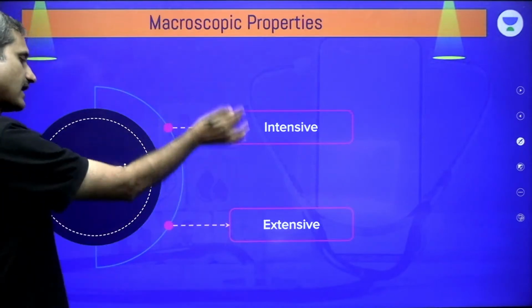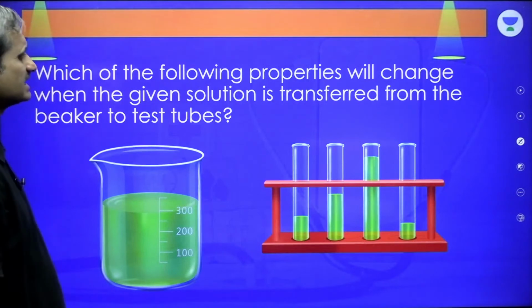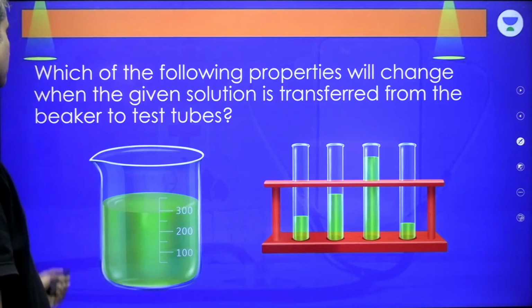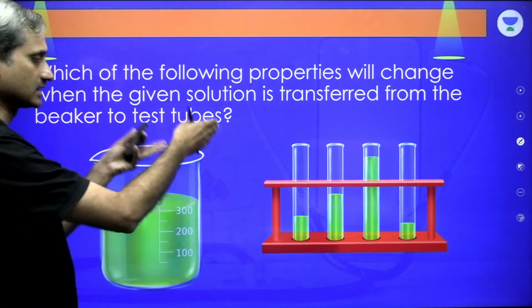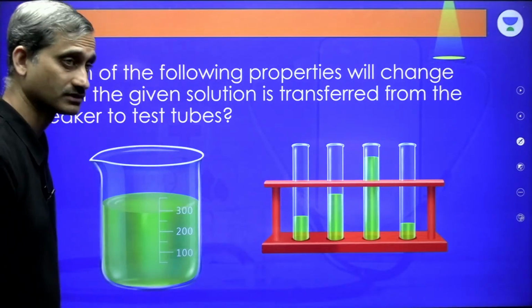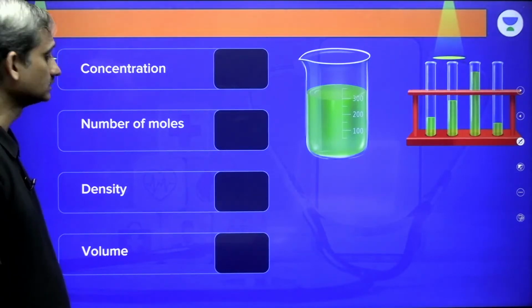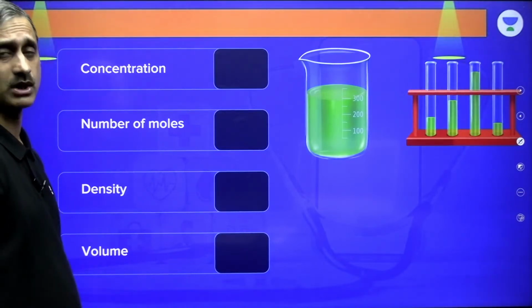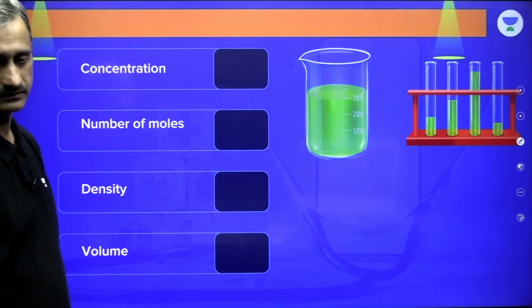So we have intensive and extensive property. These are what we have as macroscopic property. Could you please tell me which of the following properties will change when the given solution is transferred from the beaker to the test tube? So I have taken the solution and transferred it to the test tubes. Which of these properties is going to change? Concentration, number of moles, density, volume. The properties which change are extrinsic properties. The properties which do not change are intrinsic properties.